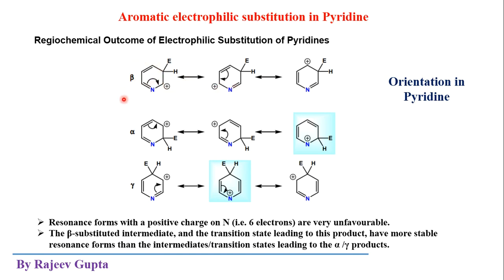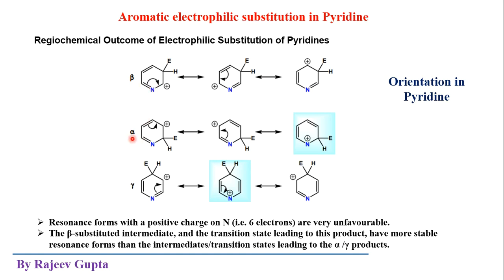This is the first resonating structure of this Wheland intermediate. The electron movement we can show like this: these pi electrons move to this side and the positive charge goes on this carbon atom. Then these pi electrons go to this side and we get the positive charge on this carbon. Further movement of this positive charge is not possible because this carbon atom is sp3 hybridized. So in total, 3 resonating structures are obtained in case of beta addition.